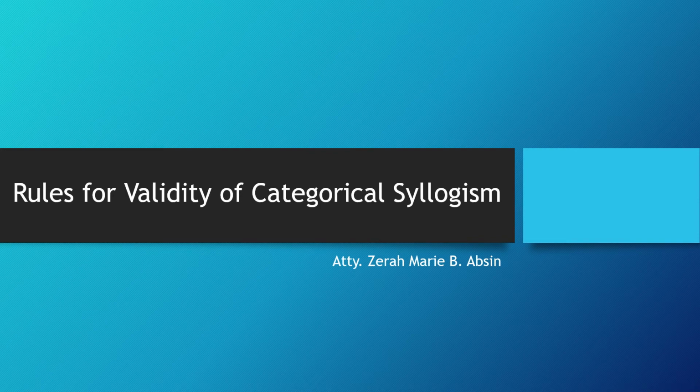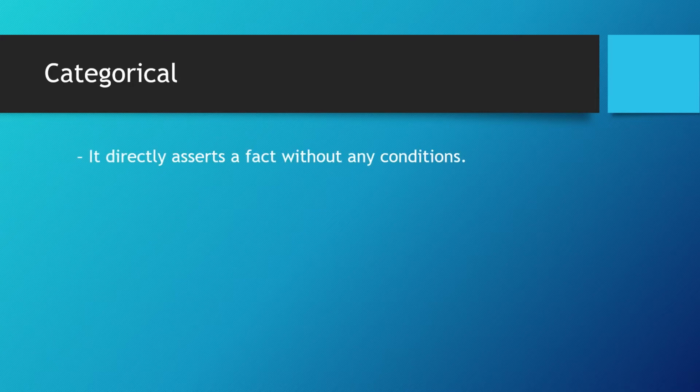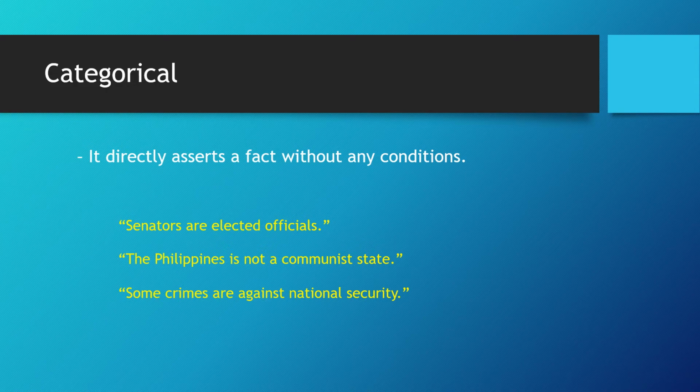Now let's talk about the rules for validity of categorical syllogism. When we say a statement is categorical, it means that it directly asserts a fact without any conditions. Here are some examples of categorical statements. You may pause this video and observe that in each statement, the subject is simply affirmed by the predicate without any conditions.